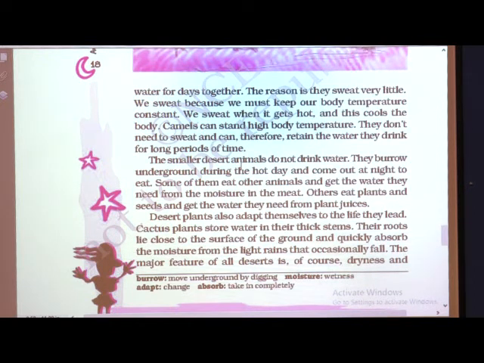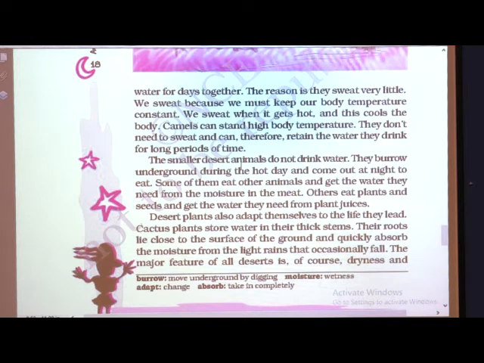Because when rain falls, the land becomes wet, and the water is absorbed by the soil or sand, so the underground area is much colder than the surface.